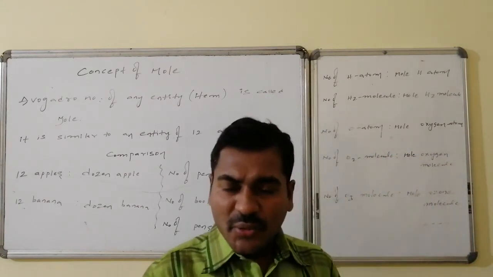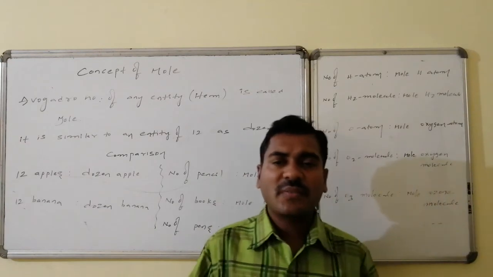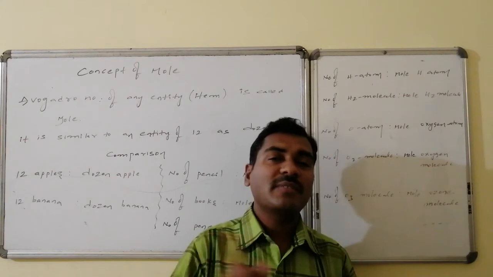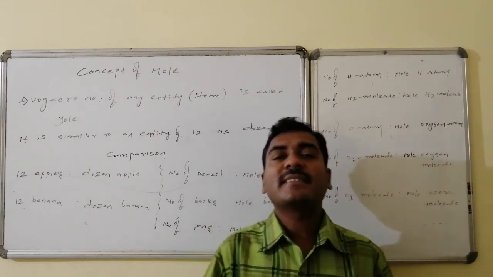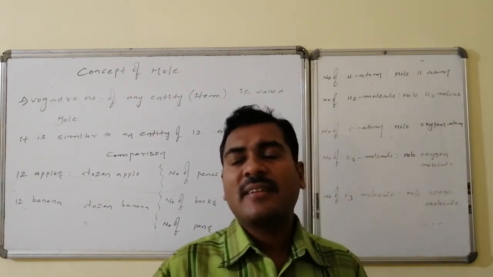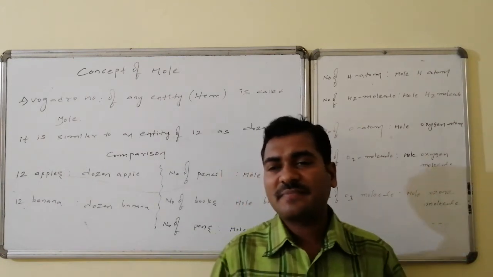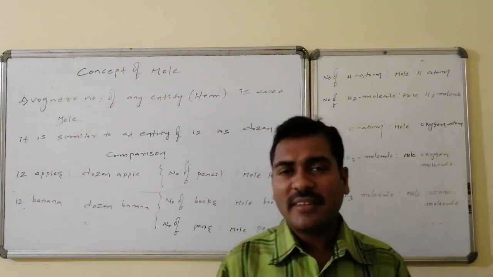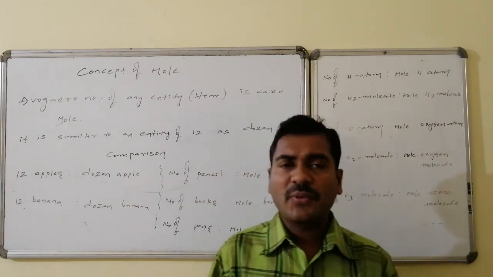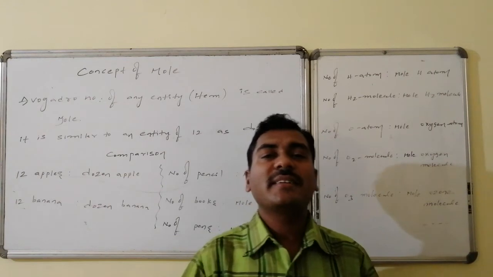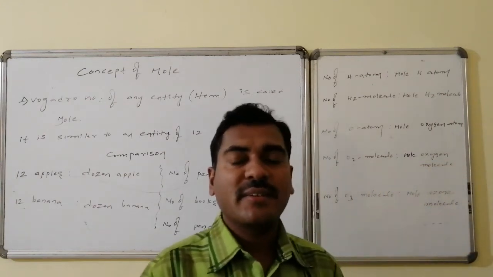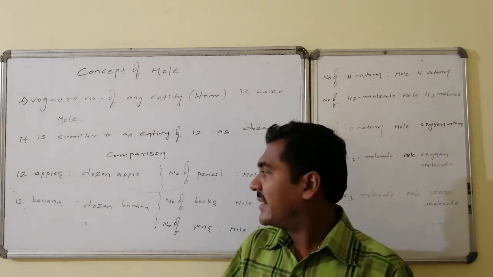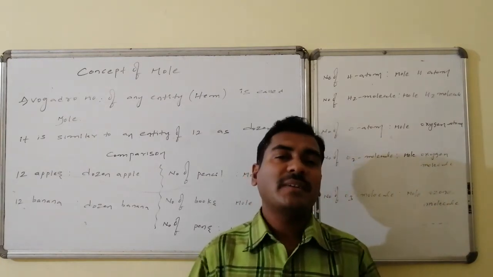That's why a huge entity, a collection of a number of some particular things, is denoted with some symbol, that is dozen. Suppose dozen, an entity of 12, is said to be the dozen. Dozen can be of anything. Generally we apply this for fruits. Dozen banana: if you take 12 bananas, then that is said to be dozen banana. Dozen apples: if you take 12 apples, then it is said to be the dozen apple. In that way, dozen is a quantity of 12.